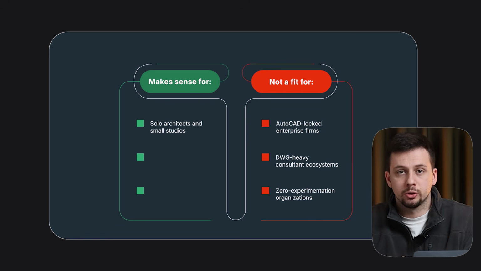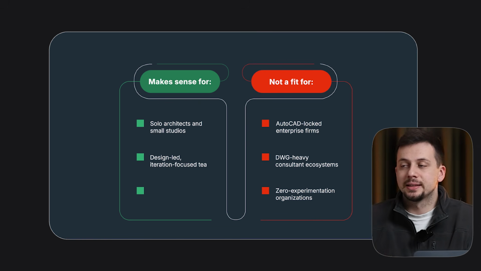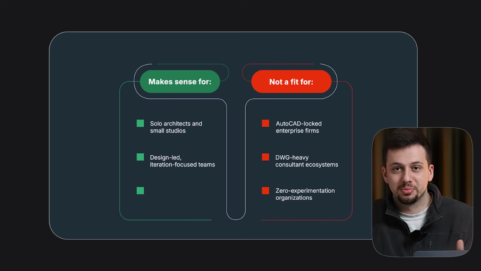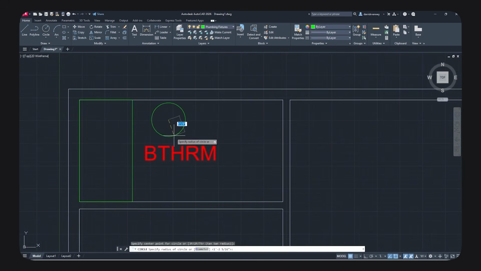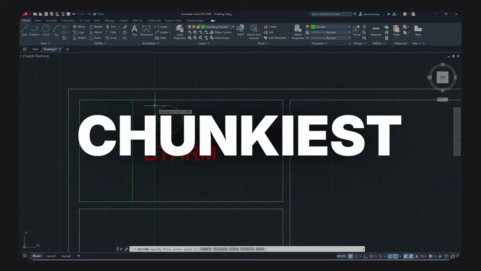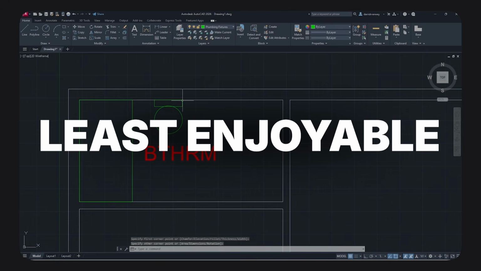But if you're a small firm or even a solo architect or a design-led team inside of a construction company or practice, maybe even a student, then Synaps is extremely interesting and something you definitely don't want to miss out on as of now. Especially if a big part of your work is early stage concepts, competitions, feasibility studies, or even fast client presentations. I think this is where most architects spend a huge amount of time. And ironically, this is also where AutoCAD is the slowest, the chunkiest, and the least enjoyable to use.